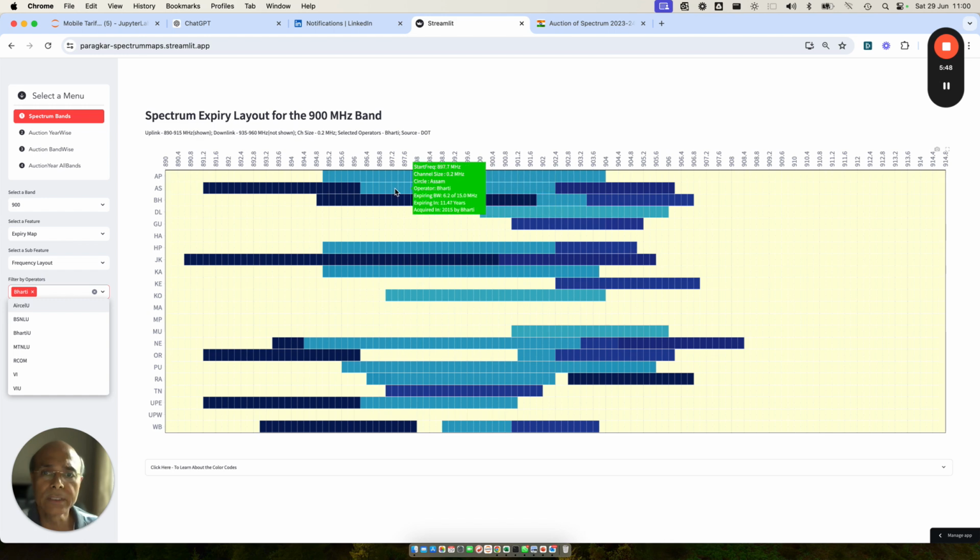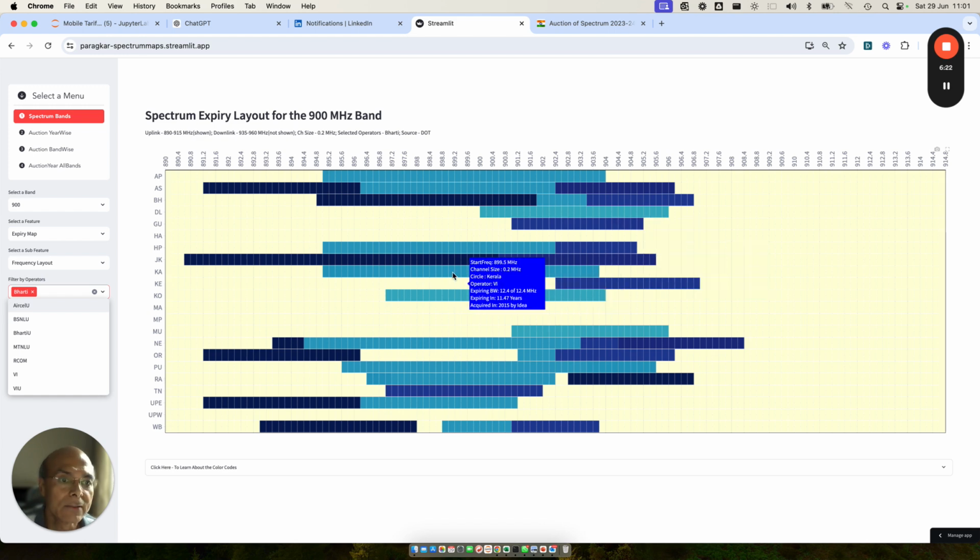Now you see that the assignment in Assam, as far as Bharti is concerned, is adjacent. So Bharti now has a complete 15 megahertz block. It doesn't have to do anything. It's all set as far as Assam is concerned. AP, it has not taken any spectrum, so it is no problem. Now Bihar is also the same situation. Here it has acquired 7 megahertz, and its assignment is exactly adjacent to its existing spectrum. So the total block here is 12 megahertz adjacent to each other. No harmonization work is required for Bharti, and Bharti is all set.